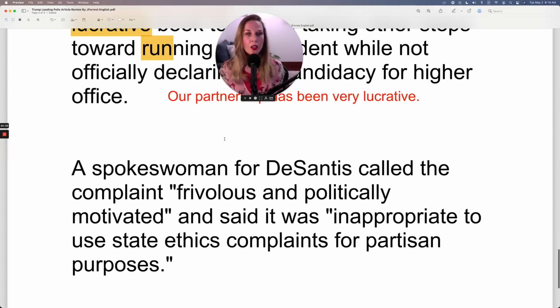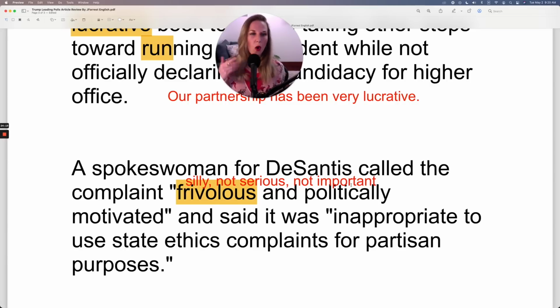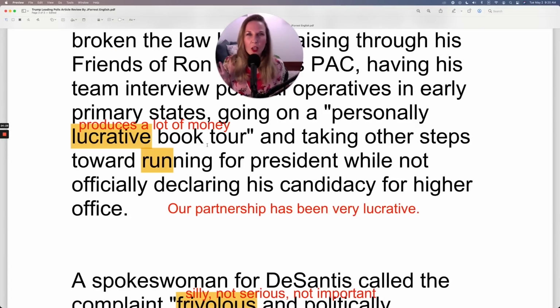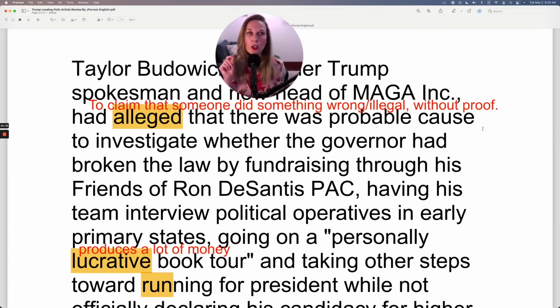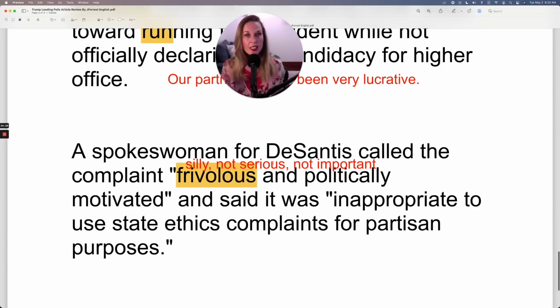A spokeswoman for DeSantis called the complaint frivolous. Frivolous is a fun adjective to say, frivolous. When something is frivolous, it means it's silly, it's not serious, or it's not important. So the spokeswoman is saying the complaint is frivolous because they're silly complaints. They're not real. And she's saying that because remember, when you allege something, there's no proof. So they're frivolous and politically motivated, and said it was inappropriate to use state ethics complaints for partisan purposes.